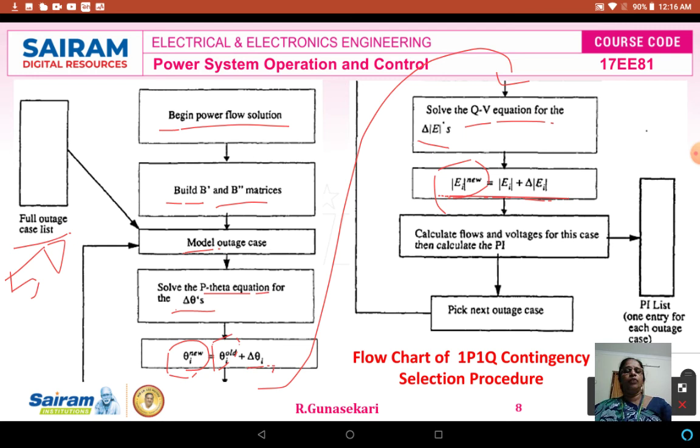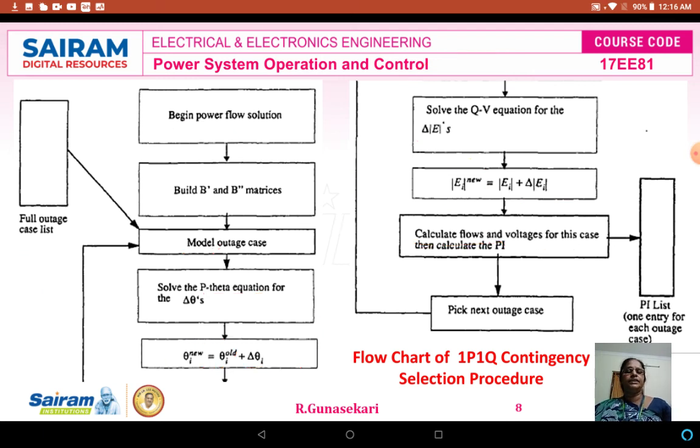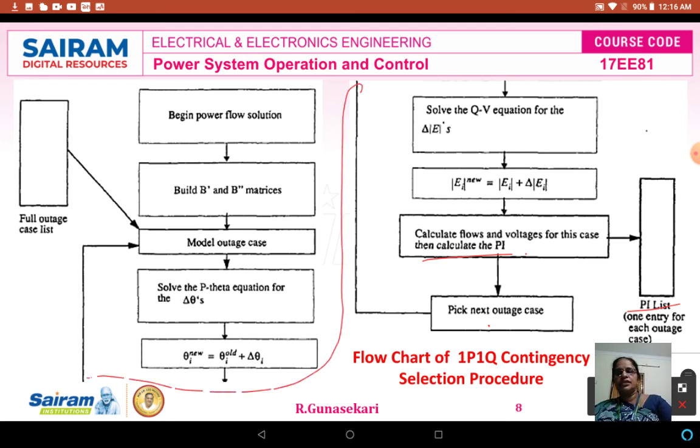Now we have to calculate the flows and the voltages for the cases, then calculate the performance index PI. You can calculate the performance index PI. So then that PI is listed first. Okay, one entry over, that is listed first. Then again pick the next outage. Pick the next outage, this comes to here like this line and all.